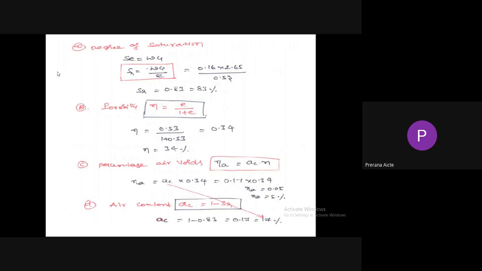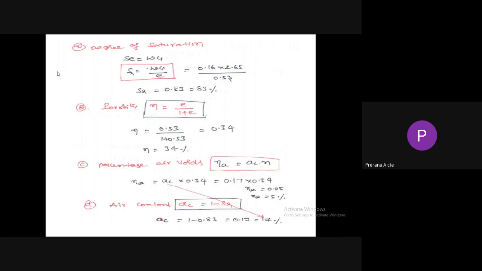Next, percentage air voids. We have the relationship percentage air voids equal to ac into n. So air content ac is equal to 0.17 and porosity n is equal to 0.34. So percentage air voids equal to 5%. For air content, we have the relationship air content plus degree of saturation is equal to 1, or air content plus degree of saturation equal to 100%. From this formula, air content equals 1 minus degree of saturation, 1 minus 0.83, we will get 17%.